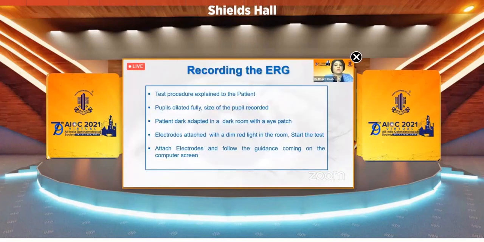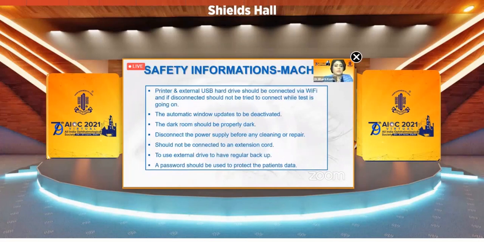Recording the ERG. For that, the test procedure is explained to the patient and the pupil is dilated fully. Size of the pupil is recorded. Patient is dark adapted in a dark room with an eye patch. The electrodes are attached with a dim red light in the room, and we start the test. The electrodes are attached and we follow the guidance which is coming on the computer screen.